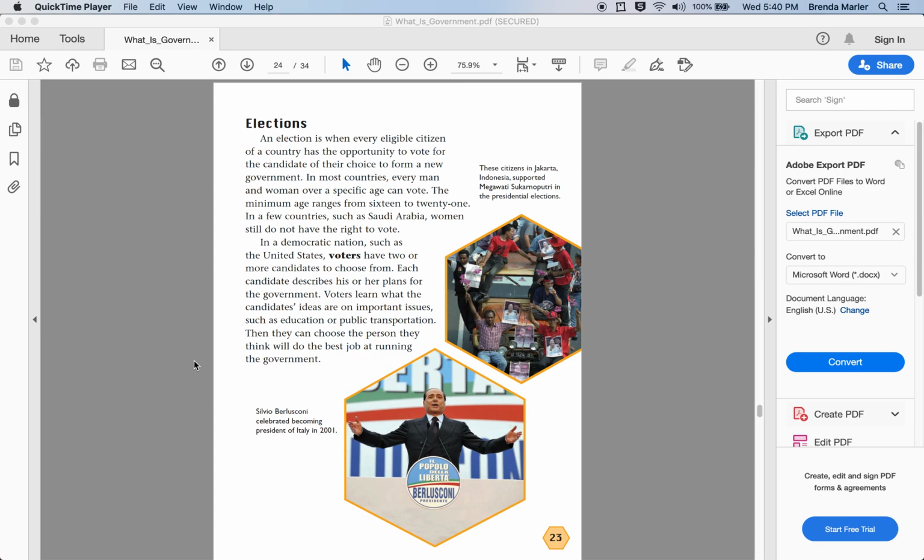I'm going to read the caption at the top. These citizens in Jakarta, Indonesia, supported Megawati Soekarno-Putri in the presidential elections. And below that, we see Silvio Berlusconi, celebrated becoming president of Italy in 2001.